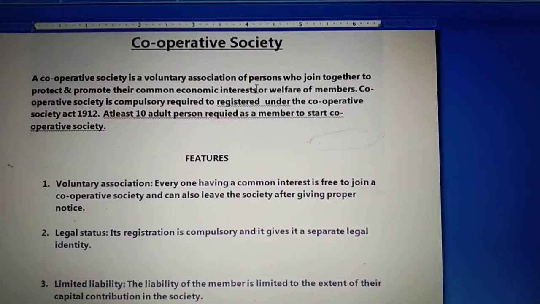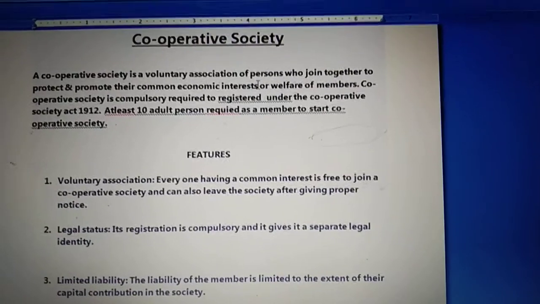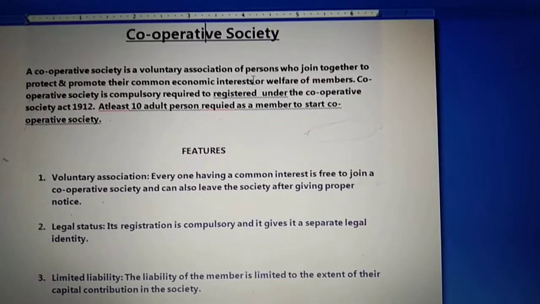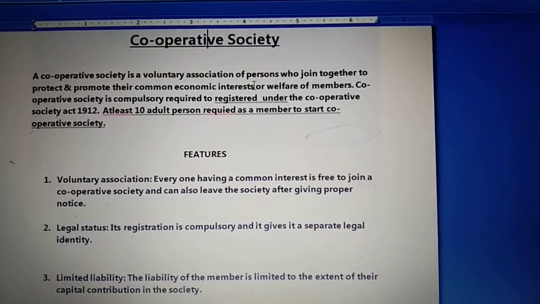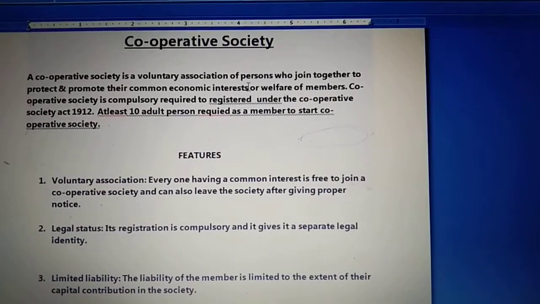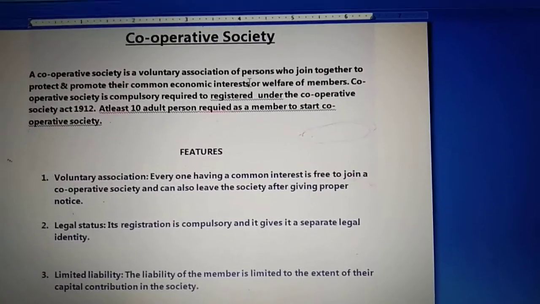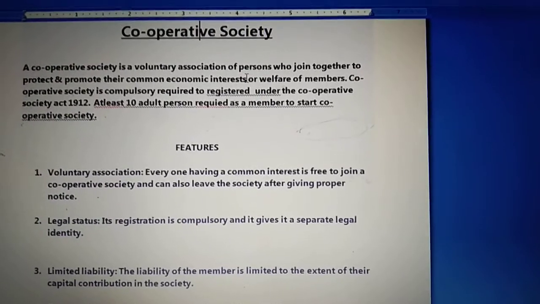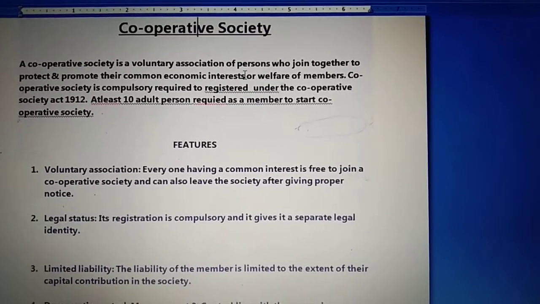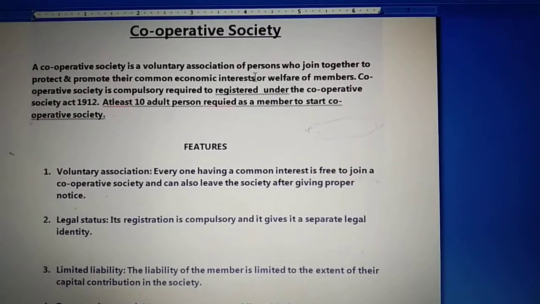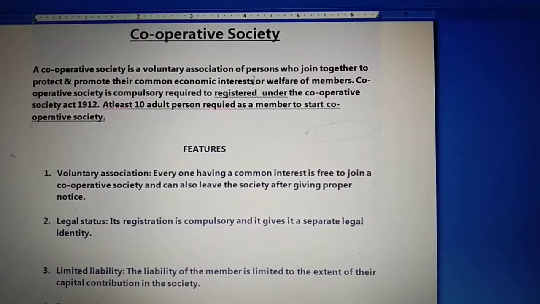But students, in a cooperative society, it's compulsory that when any cooperative society has to be started, first the registration of the society has to be done. This registration will be done under the Cooperative Society Act 1912. That is one thing, about the compulsion of registration.